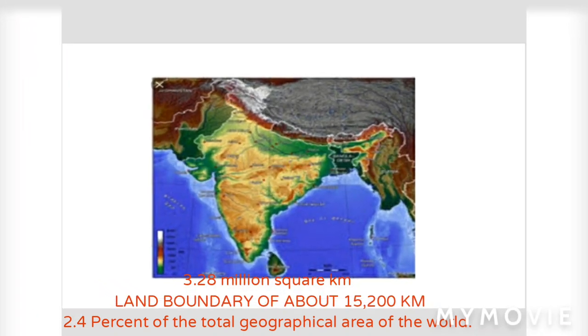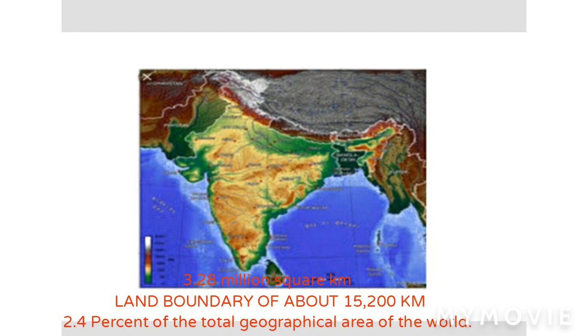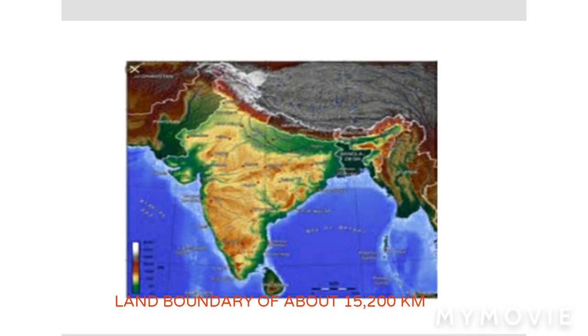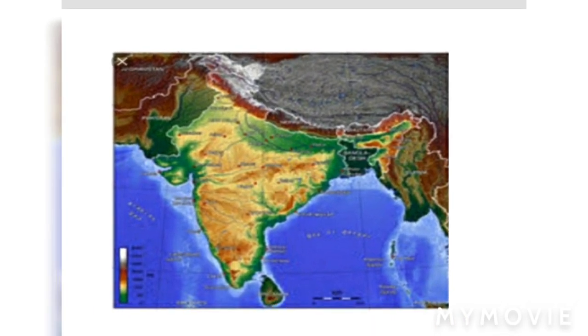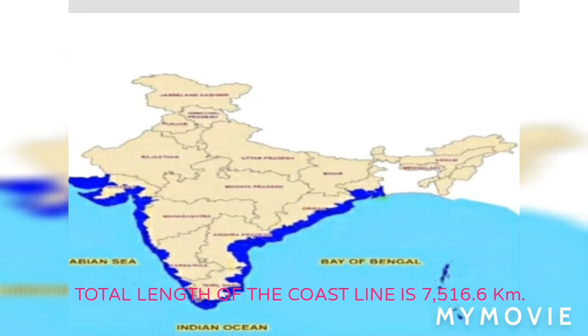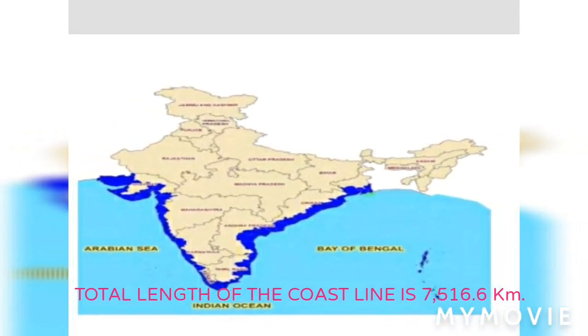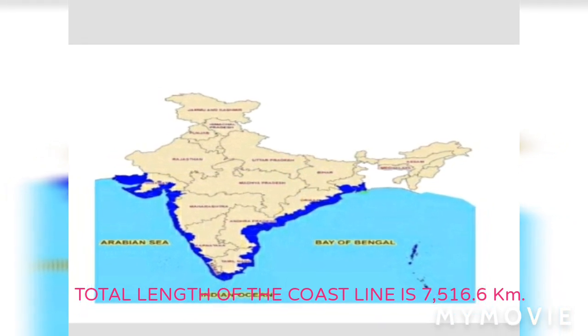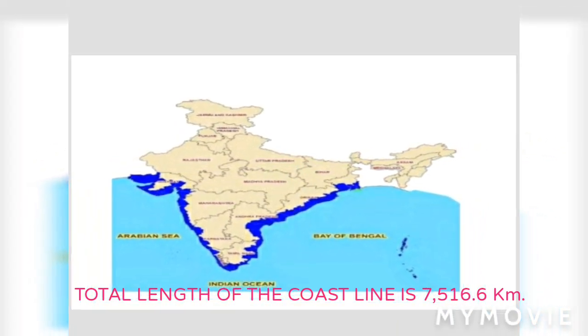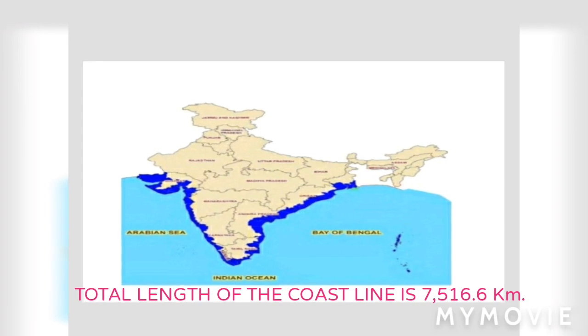India has a land boundary of about 15,200 kilometers, and the total length of the coastline of the mainland, including Andaman and Nicobar and Lakshadweep Islands, is 7,516.6 kilometers.